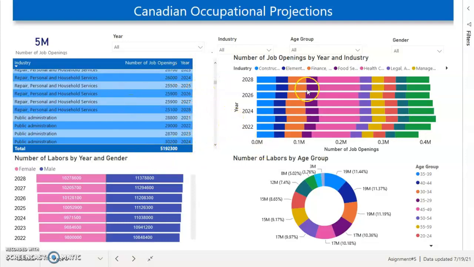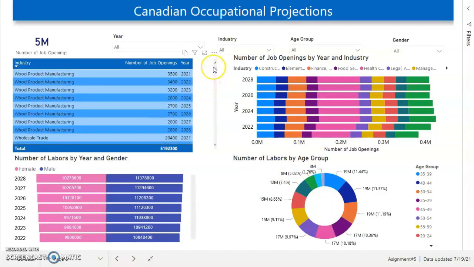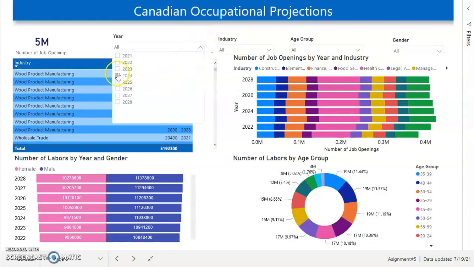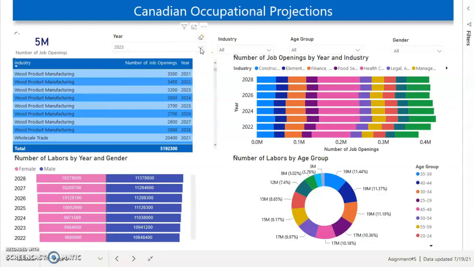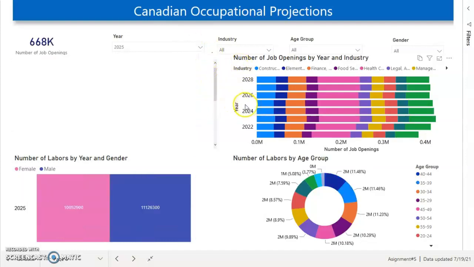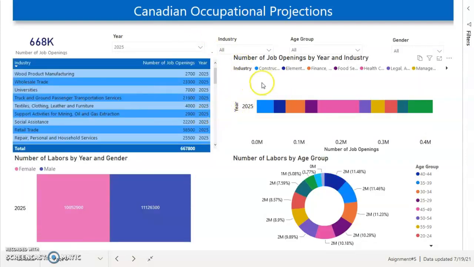This has wood product manufacturing, wholesale trade, universities, textile, social assistance, etc., with their corresponding year and the number of job openings. And as we already know, this is the stack bar chart, tornado chart, and the donut chart. If we want to see the data for any specific year, we can use the slicer. Let's say we want to view these data sets for the next 5 years. Let's say for 2025, we can select that filter, and we can see that the dashboard turns around for 2025.